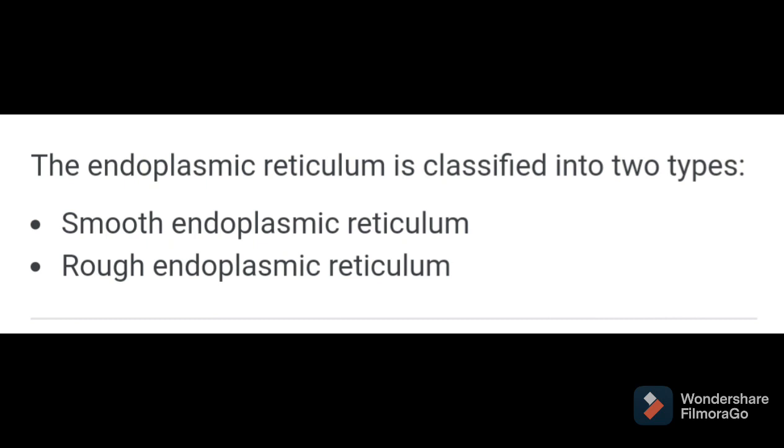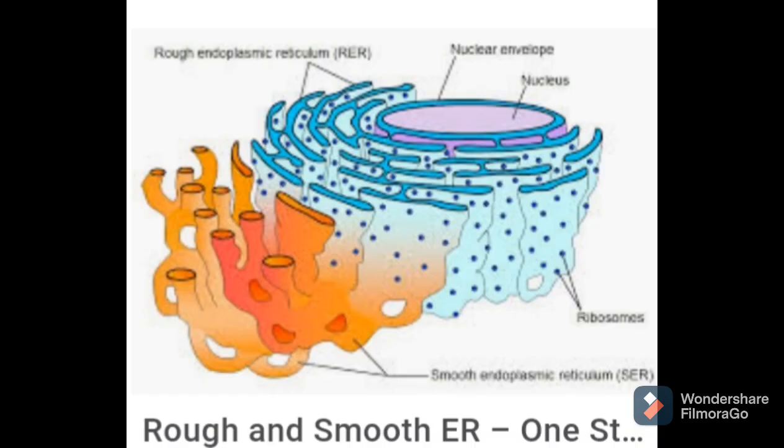So when we are talking about both RER and SER, the functions together are these. Endoplasmic reticulum forms the supporting framework of the cell. It is a large surface area inside the cell, a site for various metabolic activities. It helps to keep various cell organelles in position. It acts as a pathway for distribution of material from one part of the cell to another part. And it is also referred to as the internal transport system of the cell. Why is endoplasmic reticulum called the internal transport system of the cell? Because it helps in the distribution of material from one part of the cell to another part.